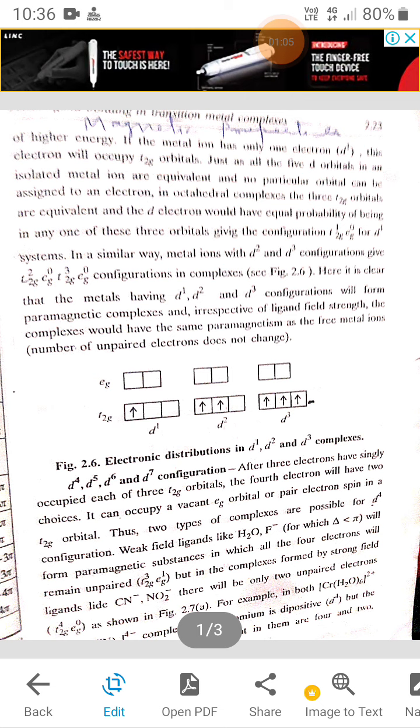The electron of T2g orbital jumps into the Eg orbital, and while jumping or while shifting, the magnetic moment of the ligand field develops, and the magnetic moment is equal to the number of unpaired electrons present in the orbital.